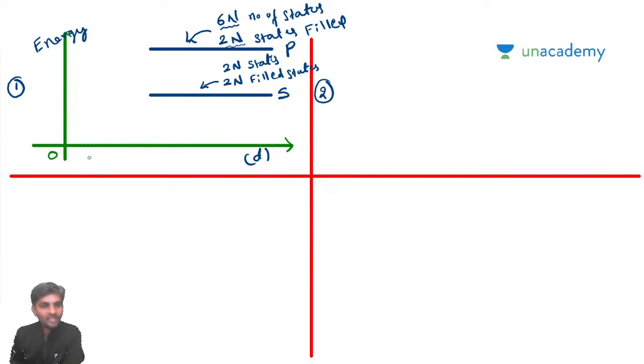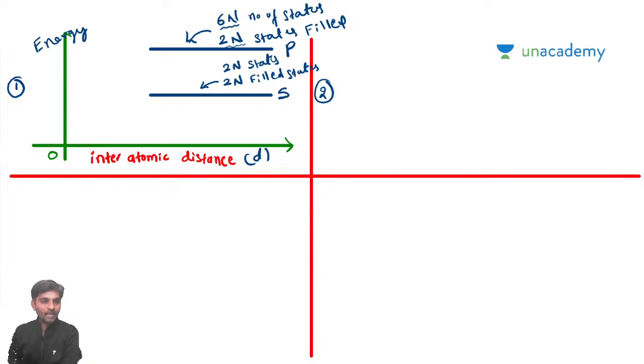This I can call interatomic distance. Interatomic distance.